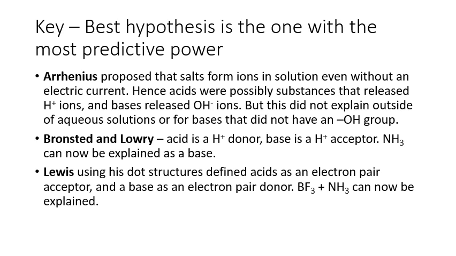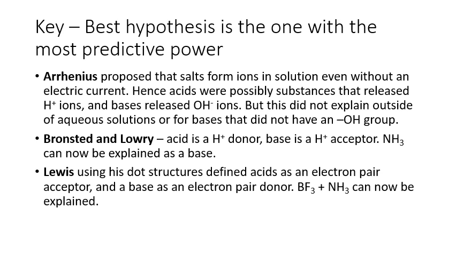They argued that acids are proton donors and bases are proton acceptors. Therefore, ammonia can be introduced as a base because it accepts protons. Then we have Lewis, using his dot structures, defining acids. Remember those Lewis dot cross diagrams from earlier in the course.